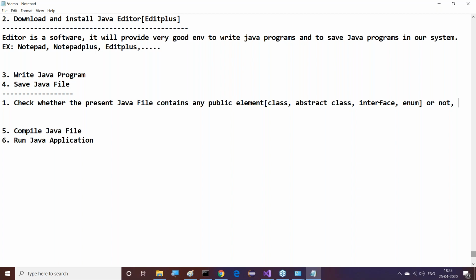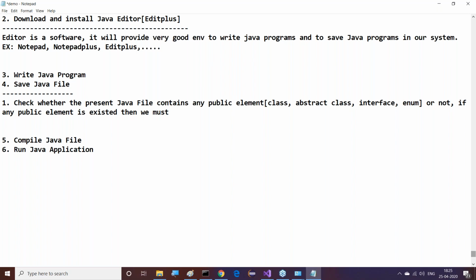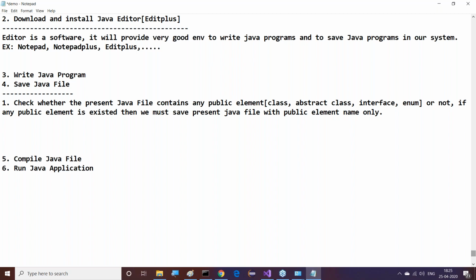Now, if any public element exists, then observe carefully: we must save the present Java file with the public element name only.